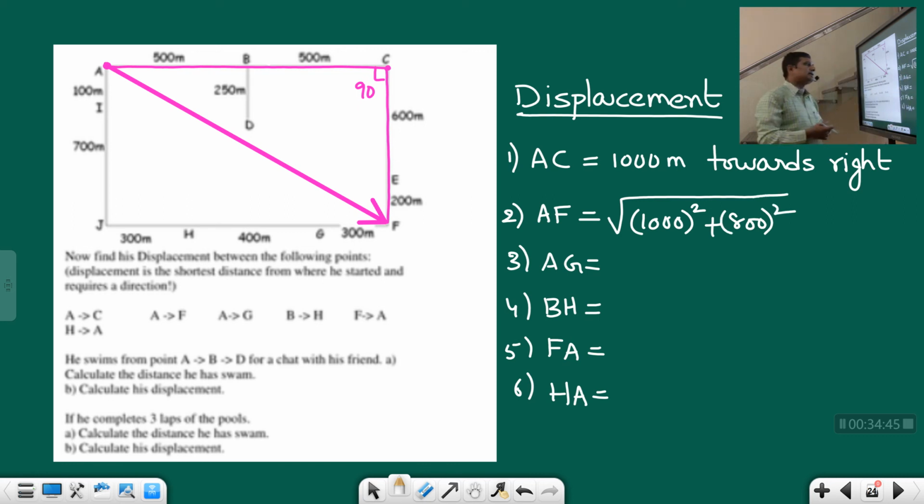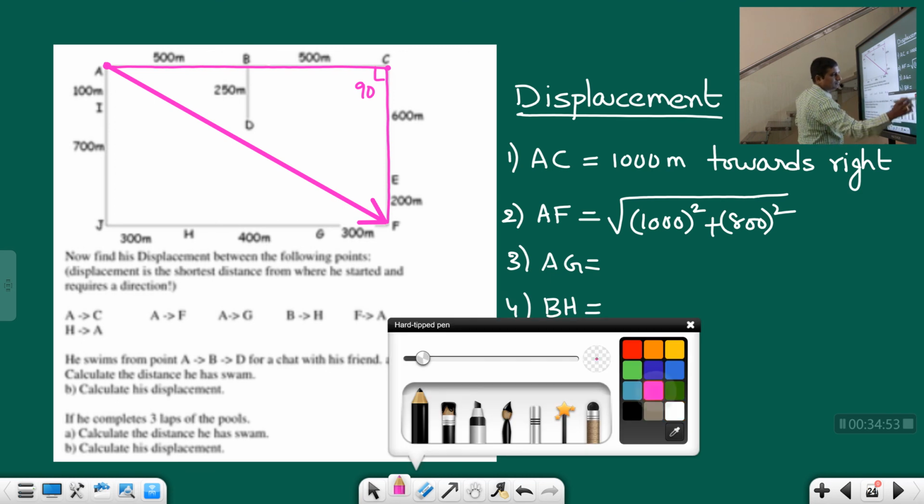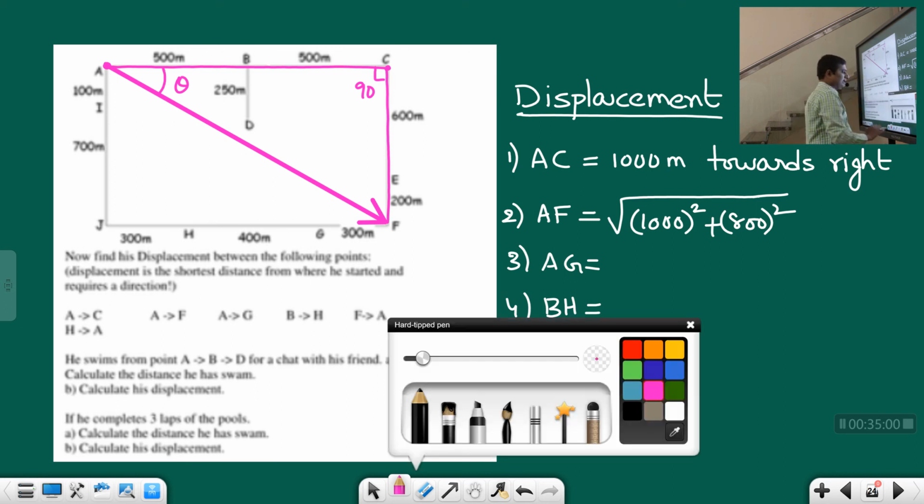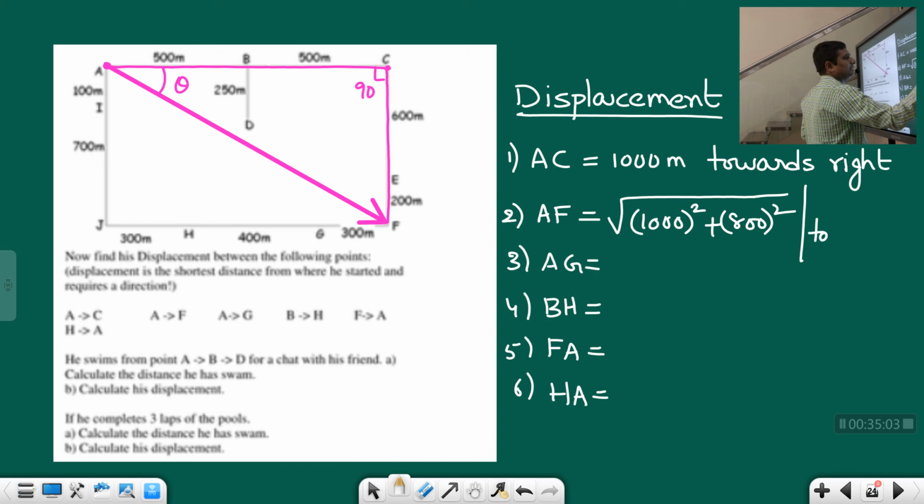Students, that's how we can easily calculate. And of course if you know angles, you can also calculate this angle, which is called theta. So tan theta is equal to opposite by adjacent. What is the opposite side, students? CF. What is CF? 600 plus 200, 800. So 800 divided by the adjacent side AC, which is equal to 500 plus 500, 1000. So 2 zeros will get cancelled, so that is equal to 4 by 5.